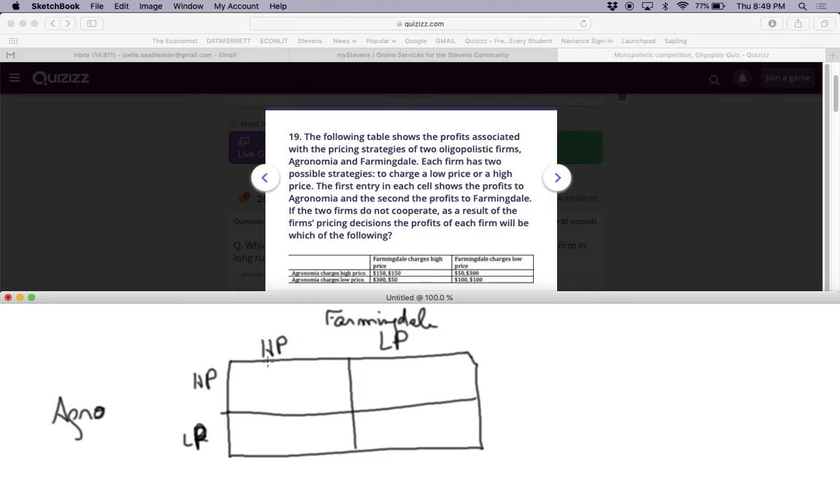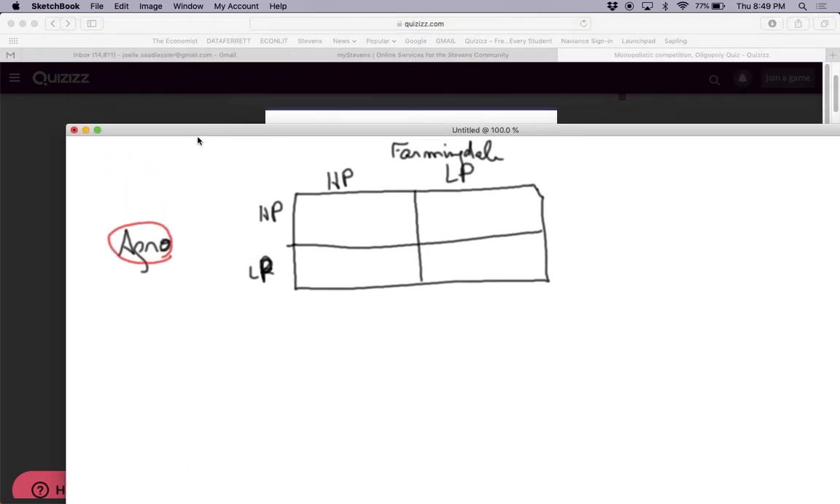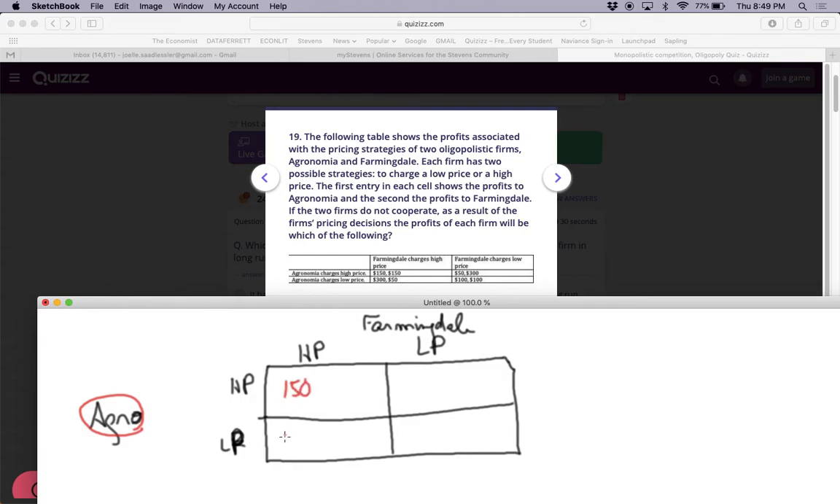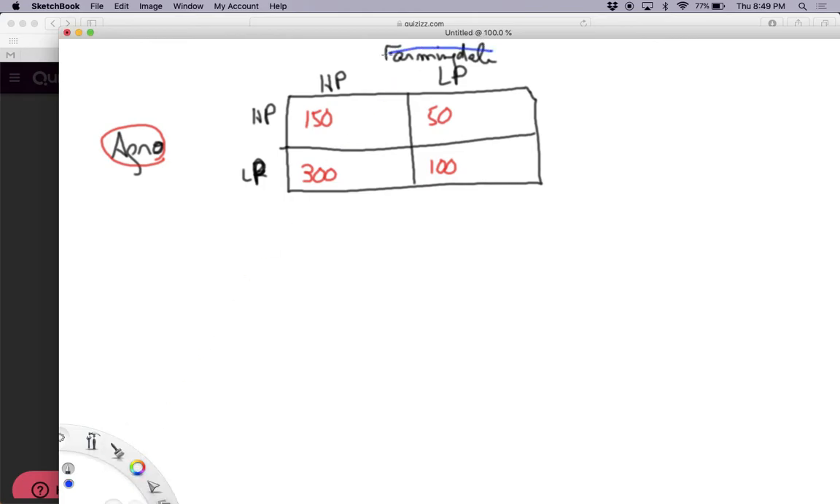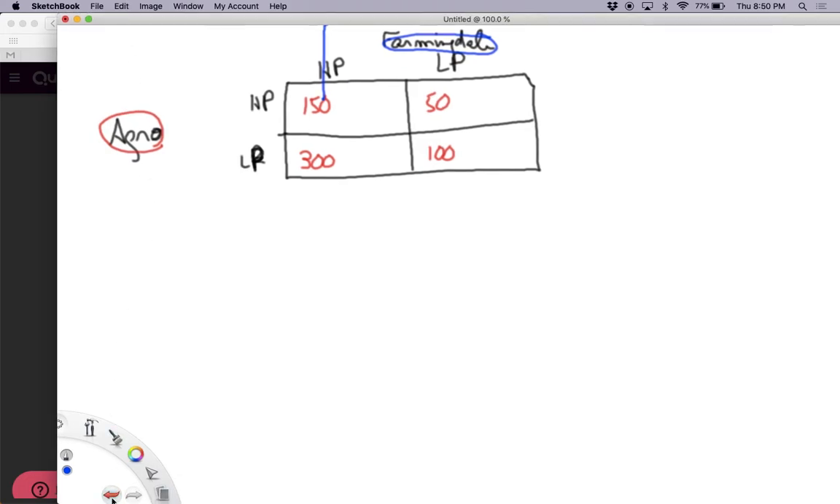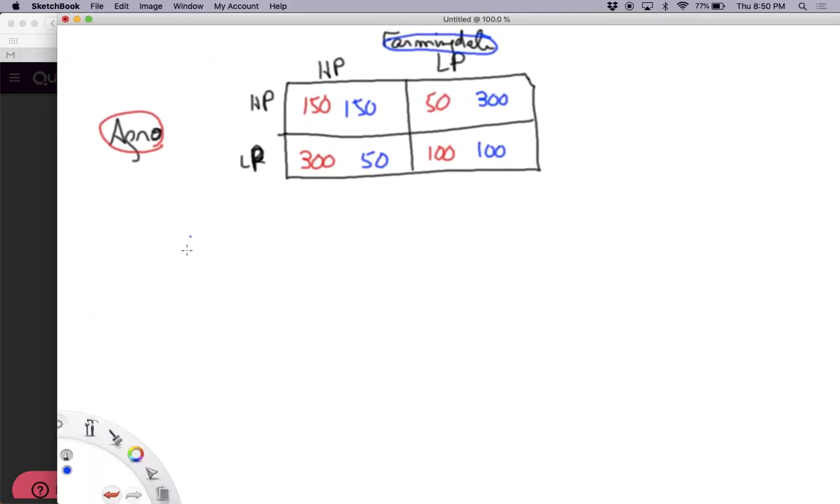Okay, fine. So let's, in red, this is Agronomia, and we got 150, 300, 50, 100, and Farmingdale. Okay, we got 150, 300, 100, and 50.